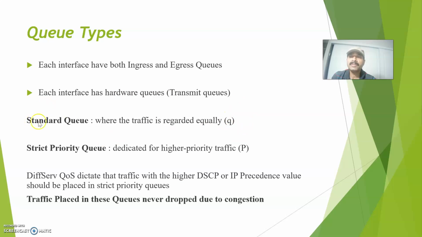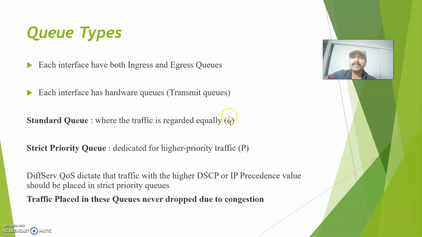Before that, there are also the standard and the strict priority queue. A standard queue is a normal queue where the traffic is treated in a normal way. There is no priority in the standard queue. But the strict priority queue is always dedicated for the higher priority traffic.